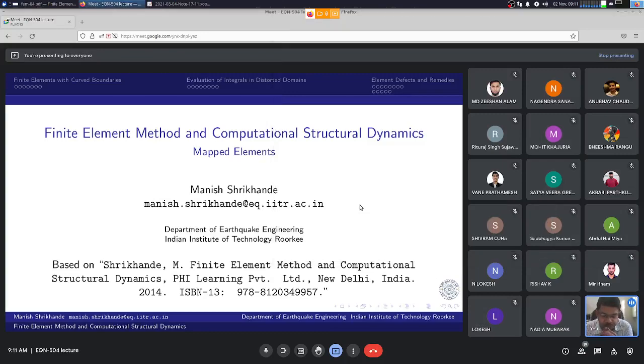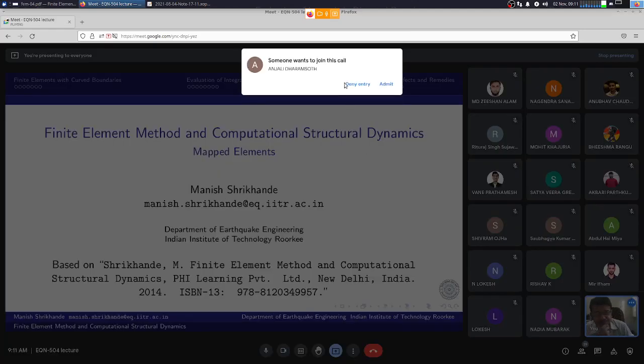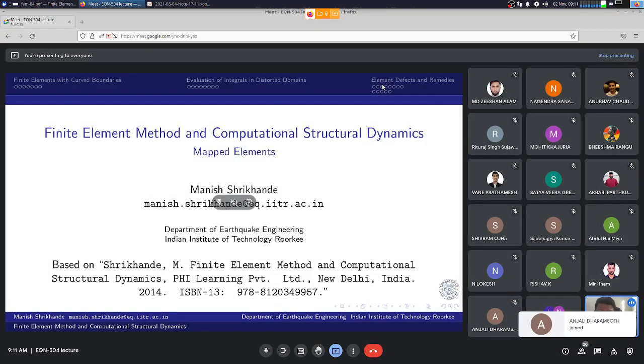So today we start with a new topic, that's mapped elements. Mapped elements is a generic term referring to three possible types of parametric mapping, but in practice we often use one of the three, that is isoparametric mapping. So isoparametric elements were developed by Bruce Irons